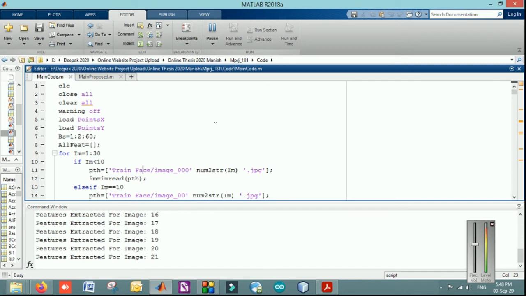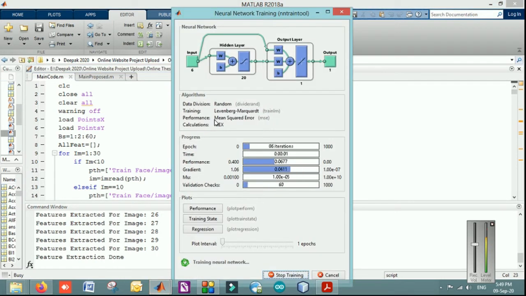Also some more modifications, which I will give in detail in my upcoming videos. But as the time is short and I need to preview the whole section, I will just give you the overview that the Gabor based neurofuzzy system is being proposed in the proposed section. Feature extraction is done for the 30 images. This is the interface of the neural network which we have used for the artificial intelligence training.